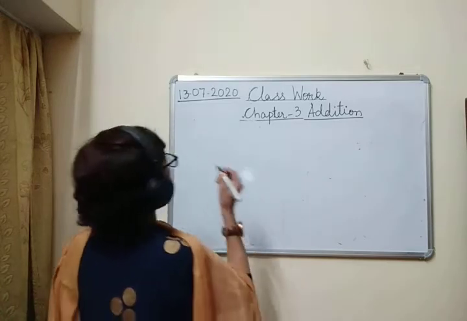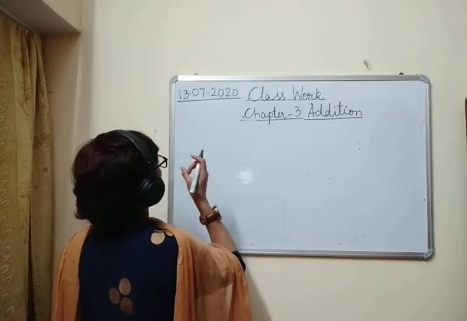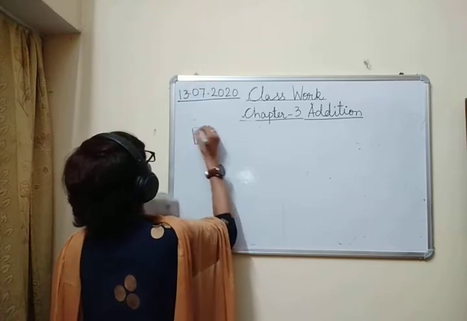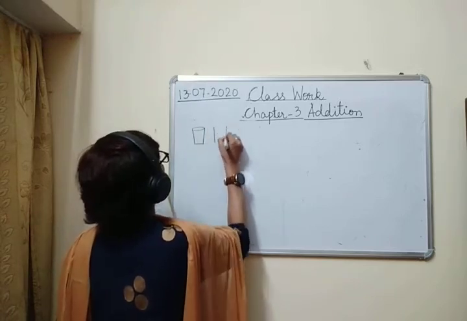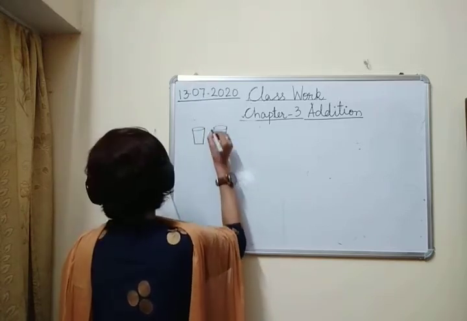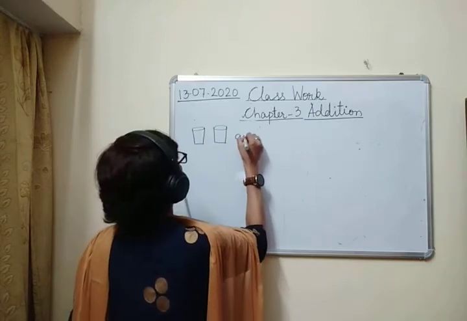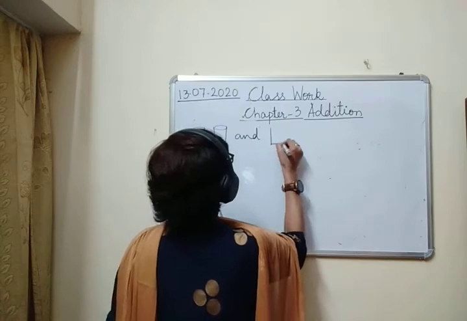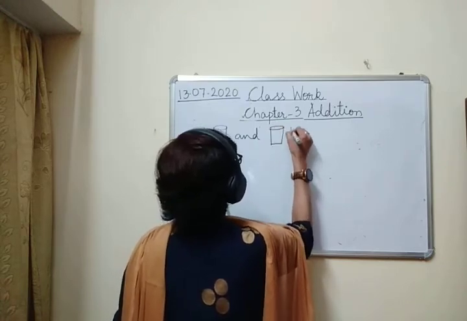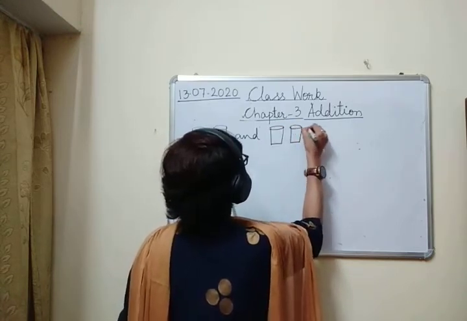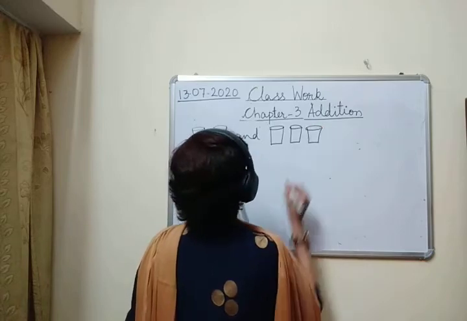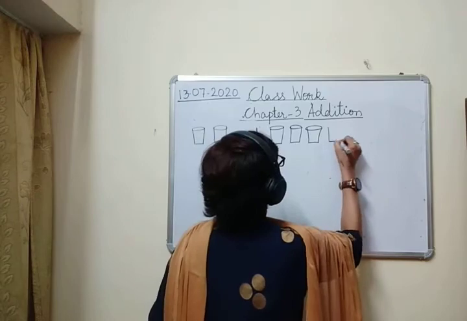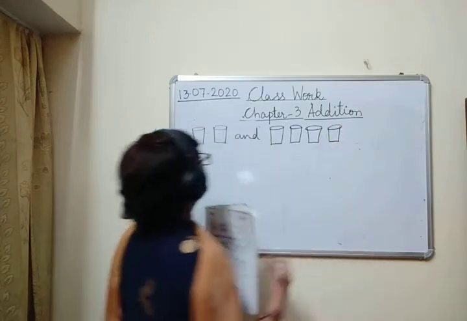Suppose on one side you have 2 and on one side, you have two glasses.